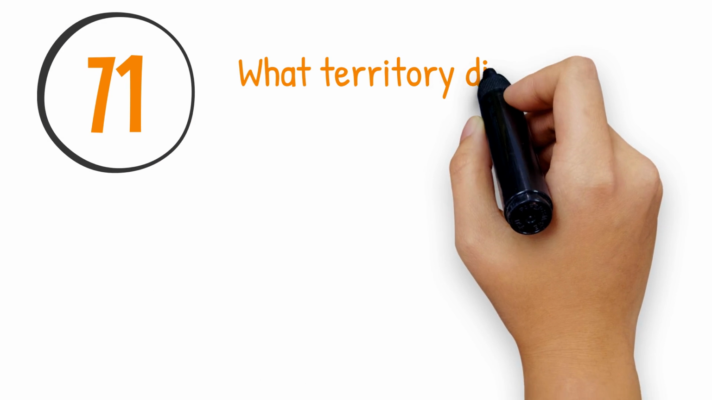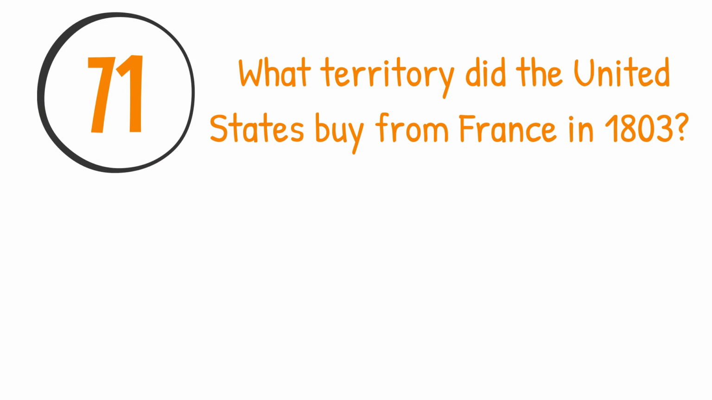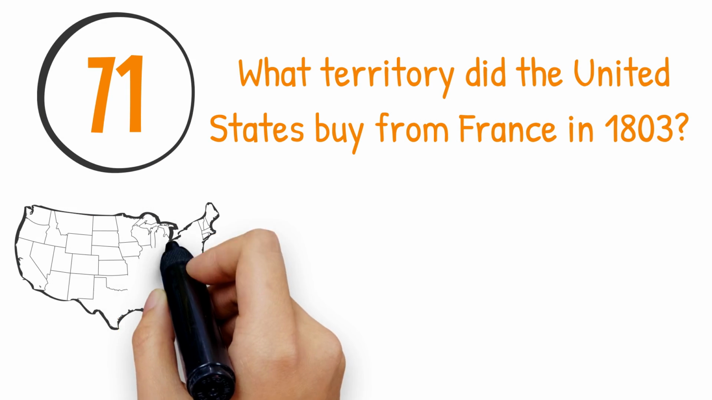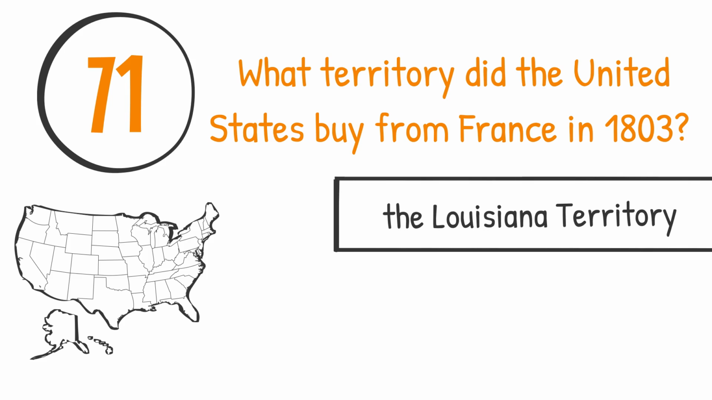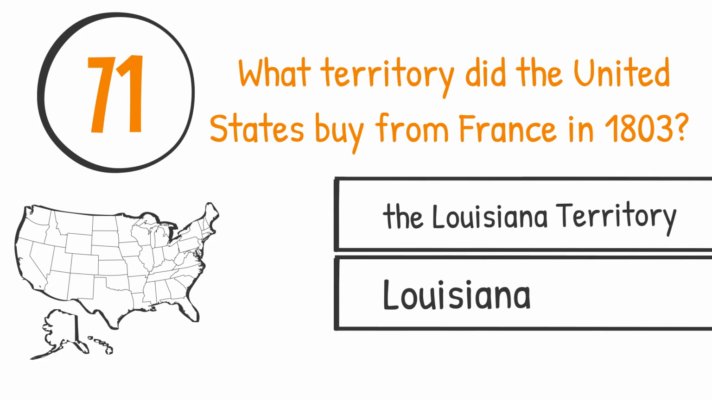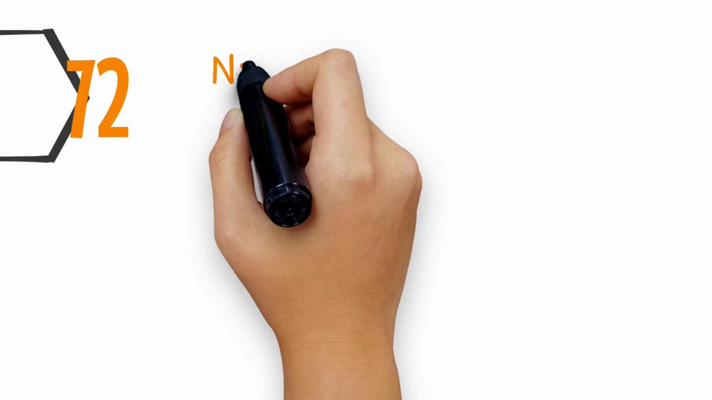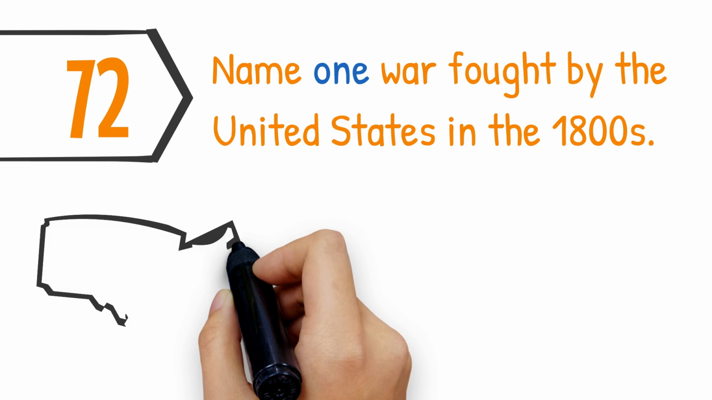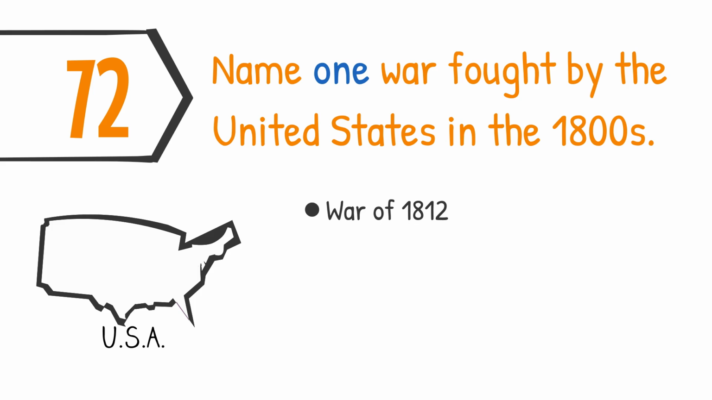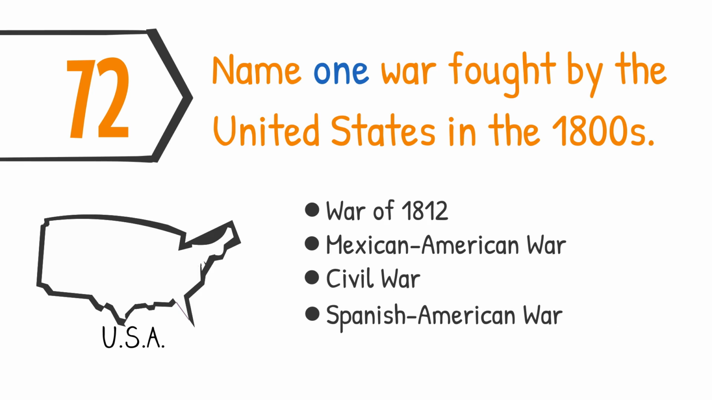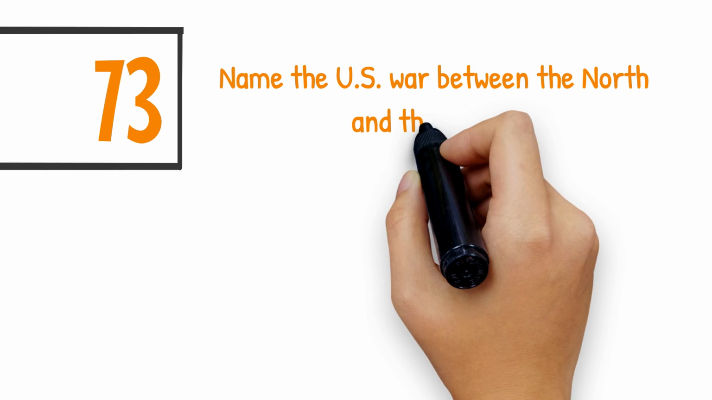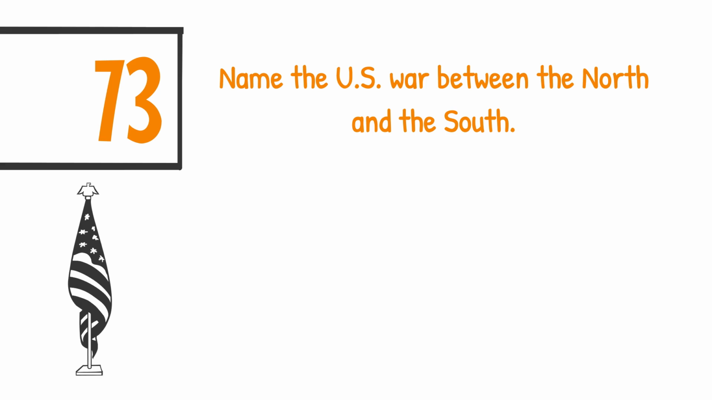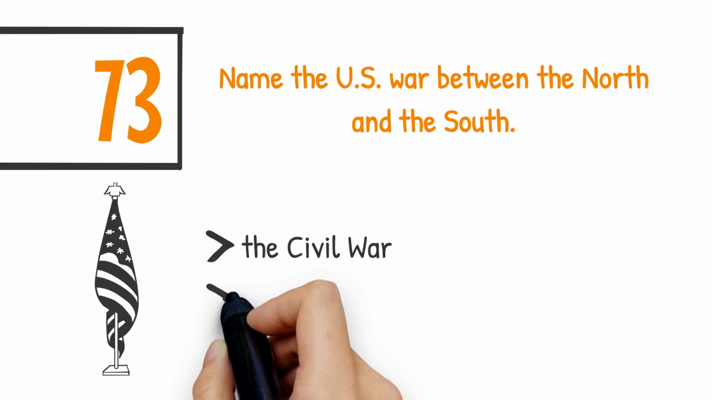What territory did the United States buy from France in 1803? The Louisiana Territory, or Louisiana. Name one war fought by the United States in the 1800s. The War of 1812, the Mexican-American War, the Civil War, or the Spanish-American War. Name the U.S. war between the North and the South. The Civil War, or the war between the states.